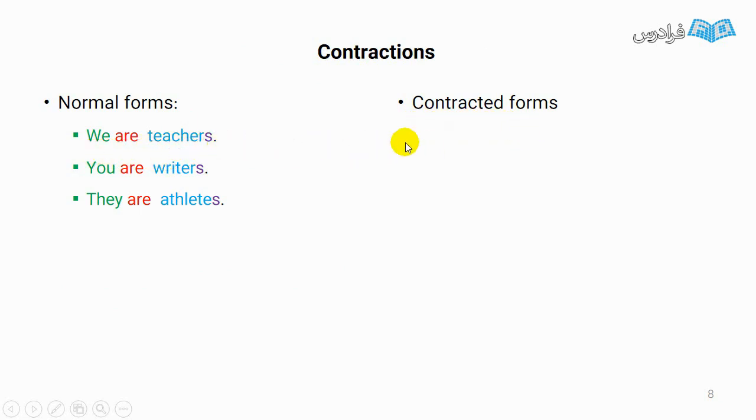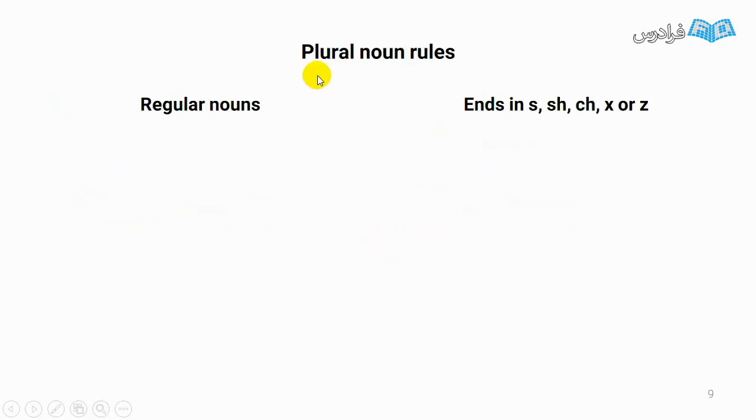We are teachers. We're teachers. You are riders. You're riders. They are athletes. They're athletes. Now I want to talk about plural noun rules.